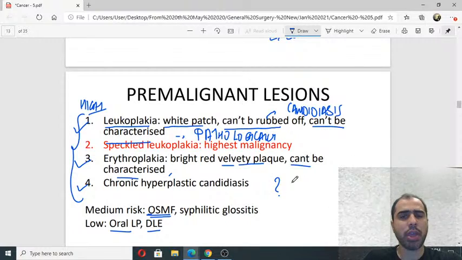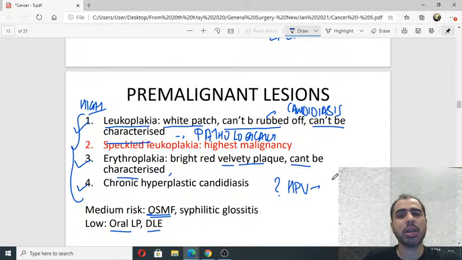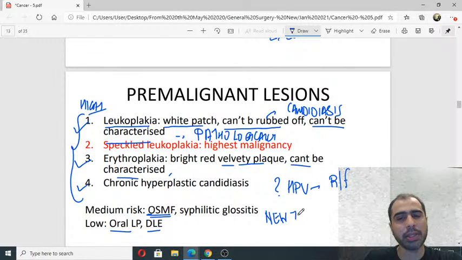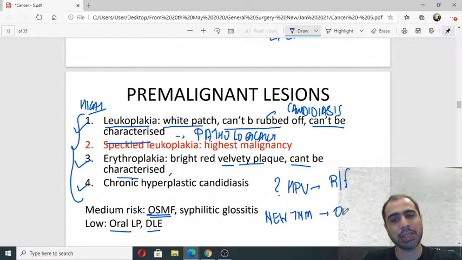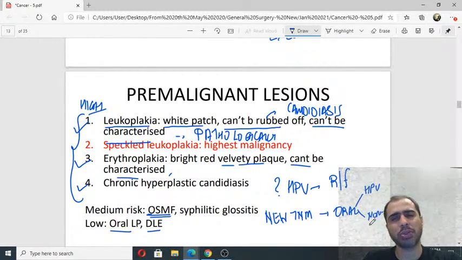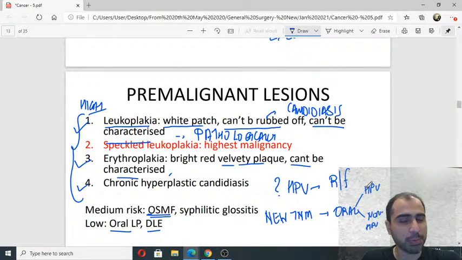Can you say HPV is a risk factor for oral cancer? Is HPV a risk factor for oral cancer? Yes. Nurel says yes, because now there is a new TNM staging. Like we discussed new TNM for thyroid, similarly, there is a new TNM for oral cancers also. So they differentiate oral cancers which are HPV associated and non-HPV associated. So is there a difference between oral HPV related cancers and HPV unrelated?